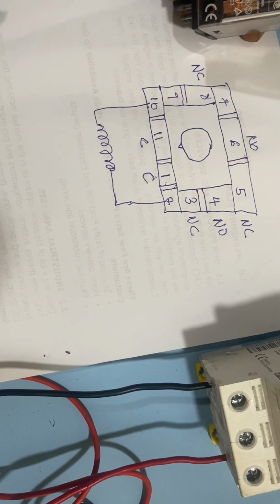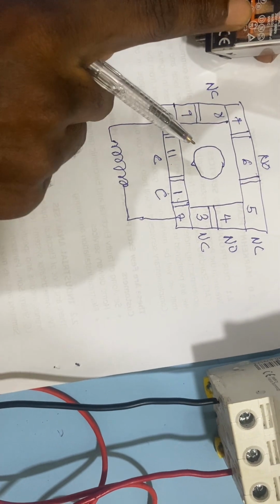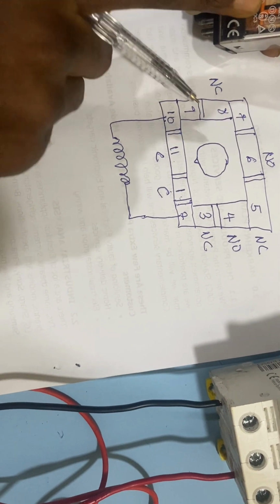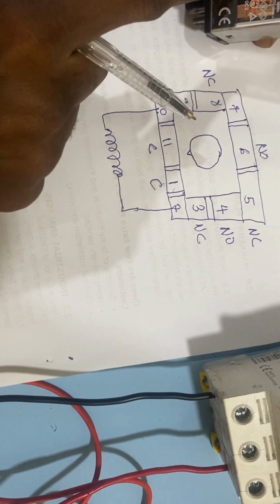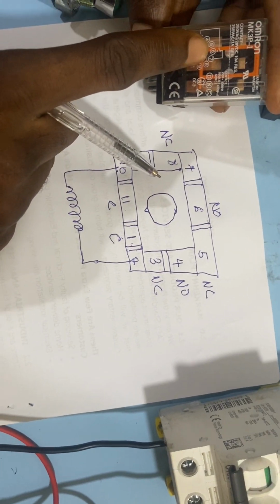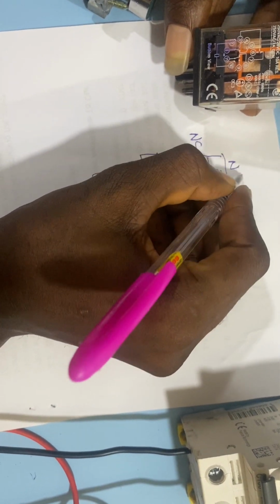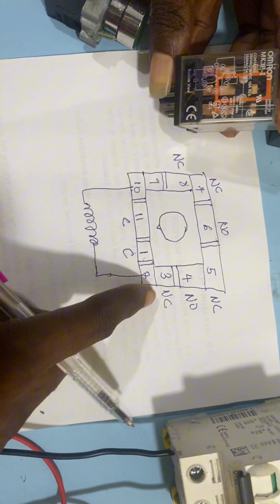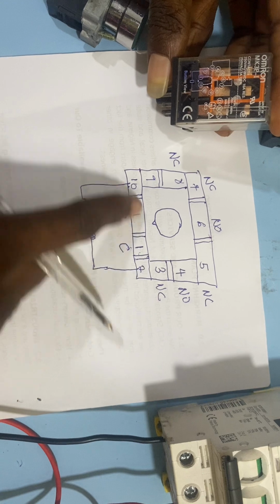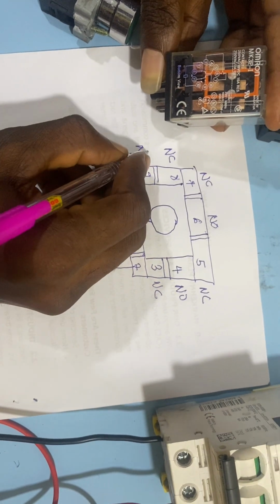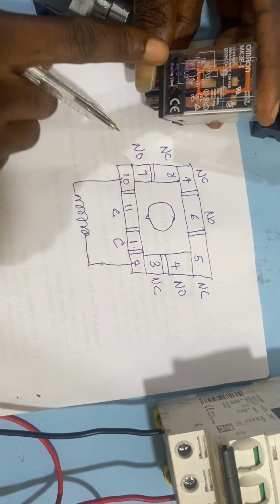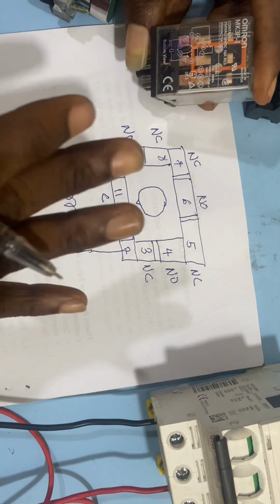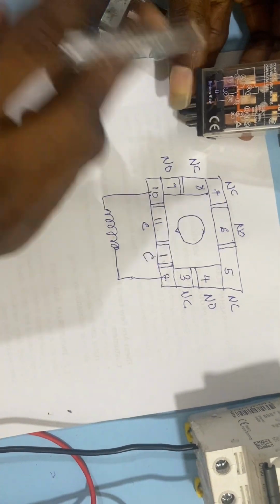Pin 8 is normally closed and pin 7 is normally closed. 3, as you can see here, is common. 9 is normally open. So that is a contact of this relay.